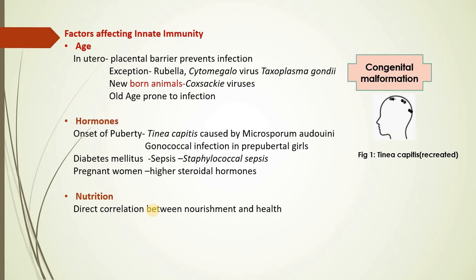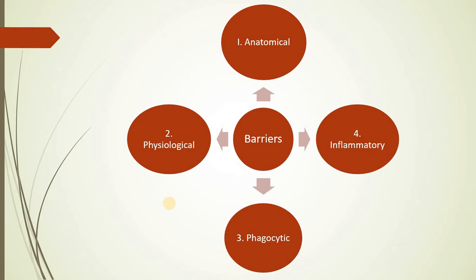And this is only because a malnourished person's cells are weak, and hence they are more susceptible to infection as compared to that of a normal individual. Now, there are different barriers which we are going to discuss in innate immunity, and they can be classified as anatomical barrier, physiological barrier, phagocytic barriers, and inflammatory barriers. And all these are from birth, and therefore they form a part of innate immunity.